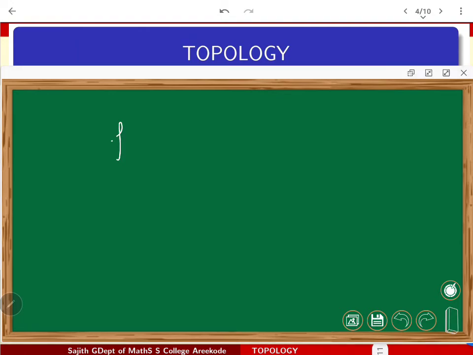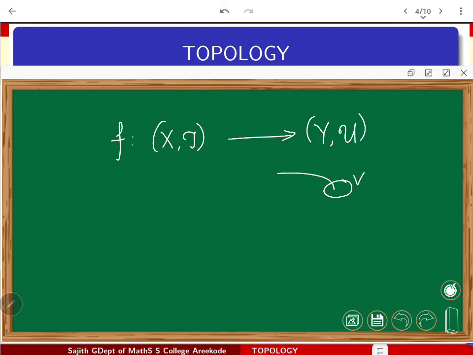Suppose that f is a function from X to Y. X and Y are topological spaces with topologies tau and u respectively. By saying f is continuous on X, we mean: take any open set V in Y, pull it back, that is, look at f inverse of V, and check whether it is available in tau, that is, whether it is open in X.